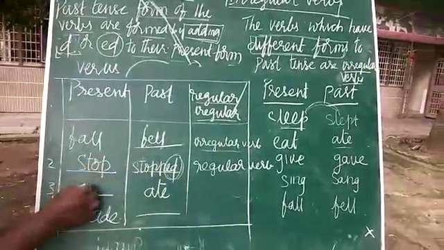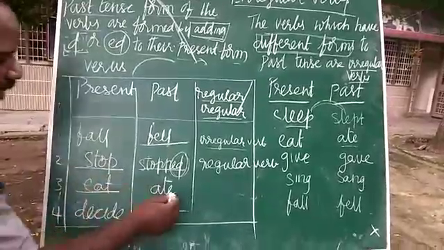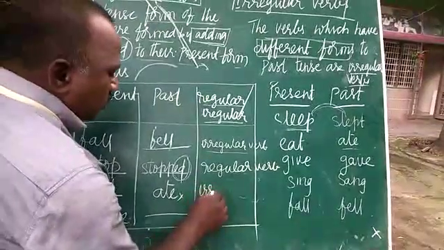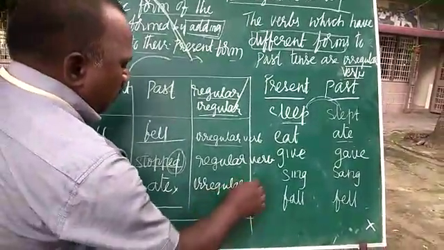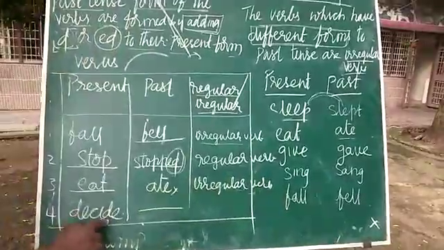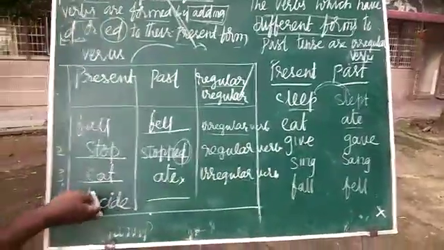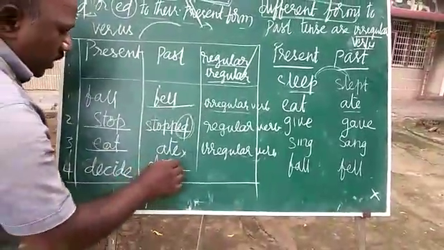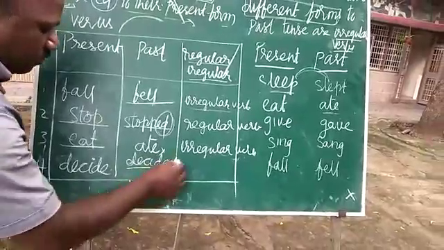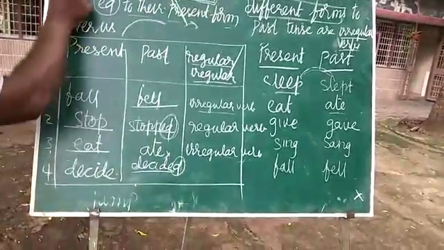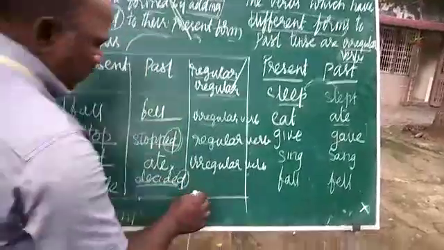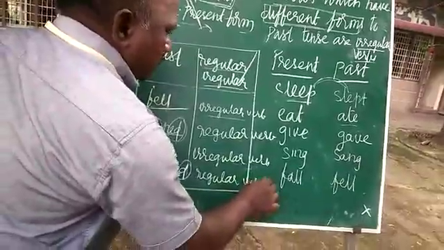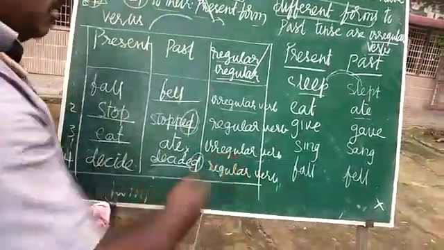Number 8. Past tense is given. What is the present tense? Is it ending with d or ed? No. So it is called what? Irregular verb. Look at this word, decide. This is the present tense form of decide. What is the past tense form? D-E-C-I-D-E-D. So we are adding d. According to the rule, if you add d or ed, it is called a regular verb. This is the way, children, it will be given for the homework.